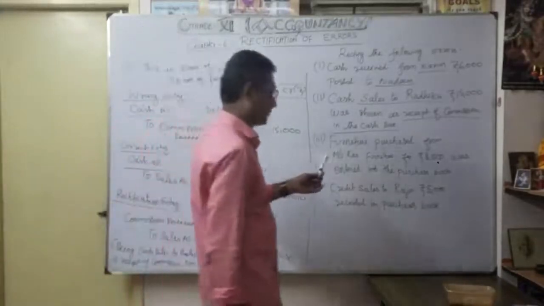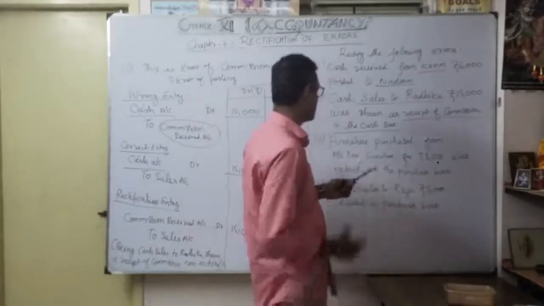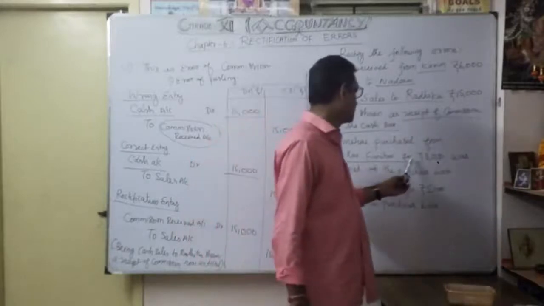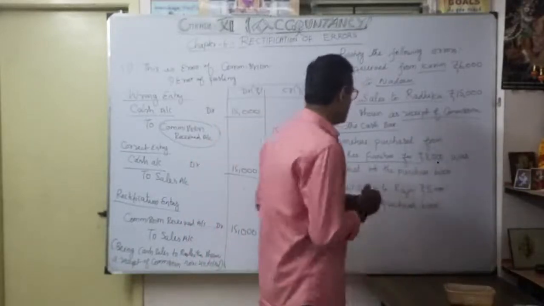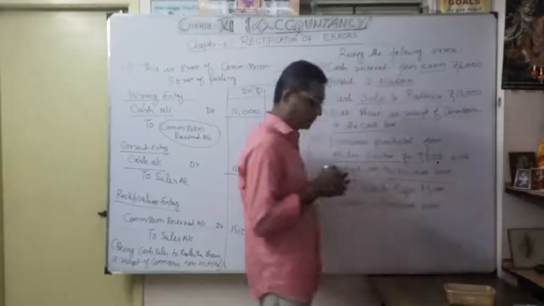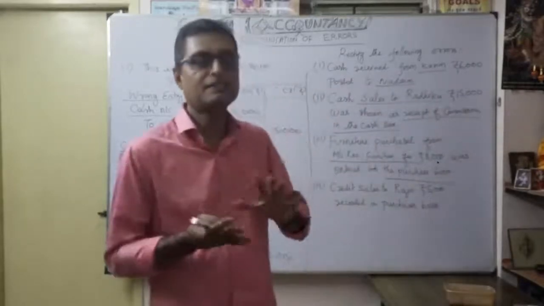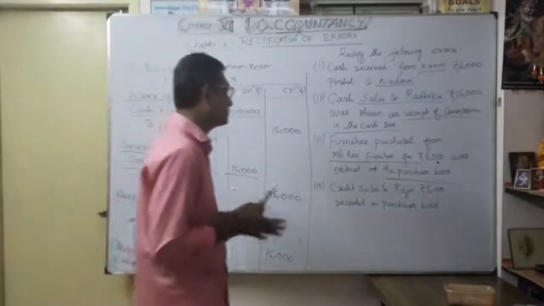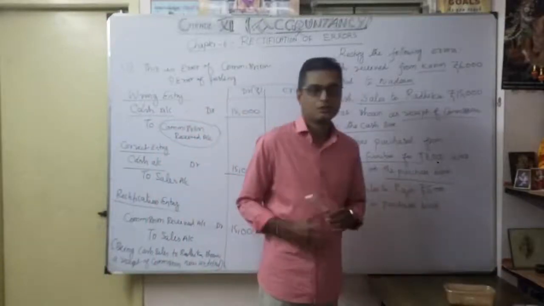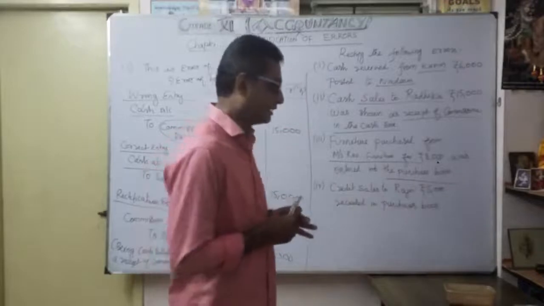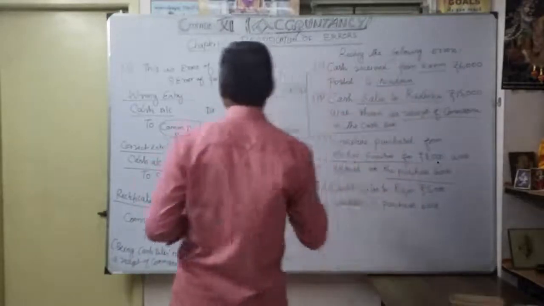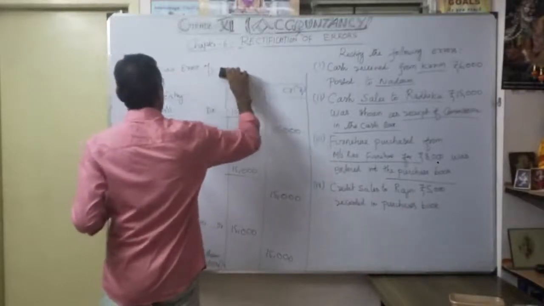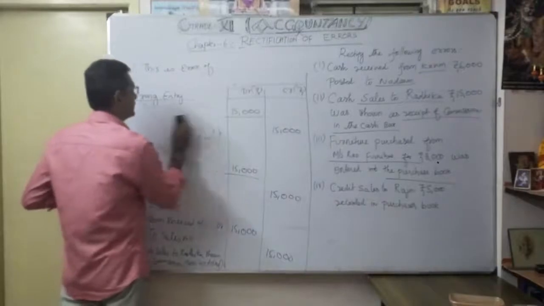Okay, now the third one. Furniture purchased from Mr. Rao Furniture for 8,000 was entered into the purchase book. Actually, we purchased furniture, so it is considered an asset, isn't it? But what happened? We debited purchases. We considered it as purchases. That's why they entered it in the purchase book. Understood? So what does this come under? Error of principle. Okay, that is very important. This comes under error of principle. So again, I make it.